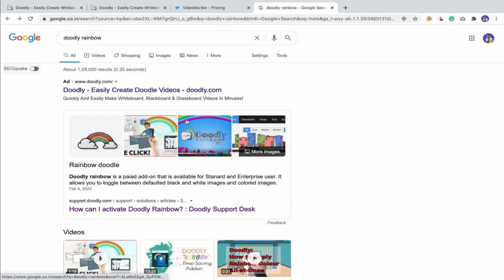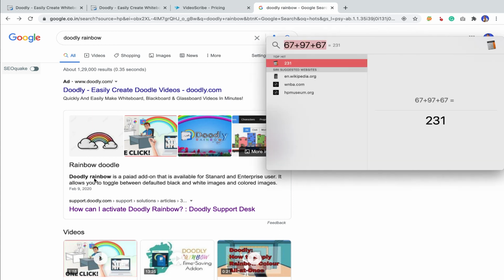To create colorful videos, you need to purchase their Doodly Rainbow, which will help you create colorful videos, which is almost necessary. I mean, you can relate, because we are living in 2020. And it will cost you another $67. The total cost of Doodly is $231.